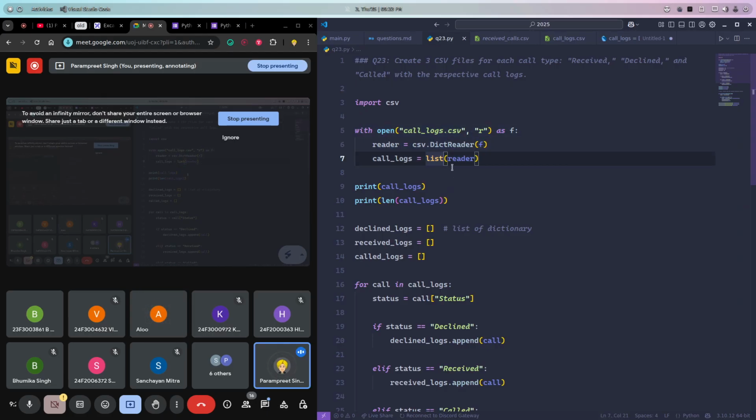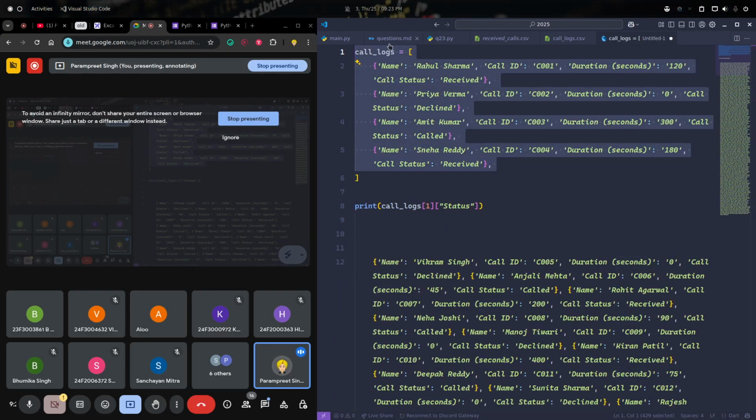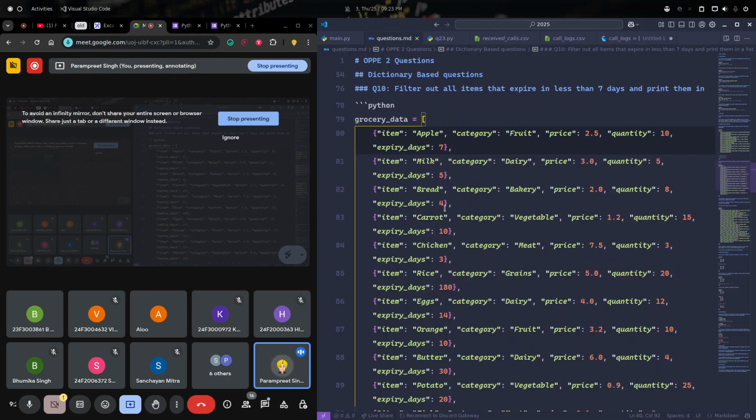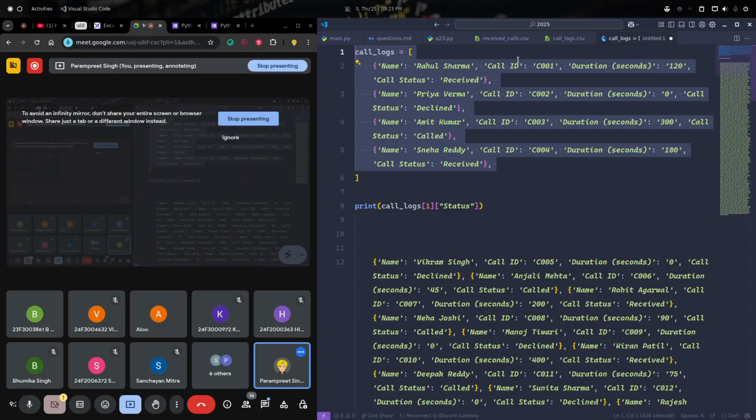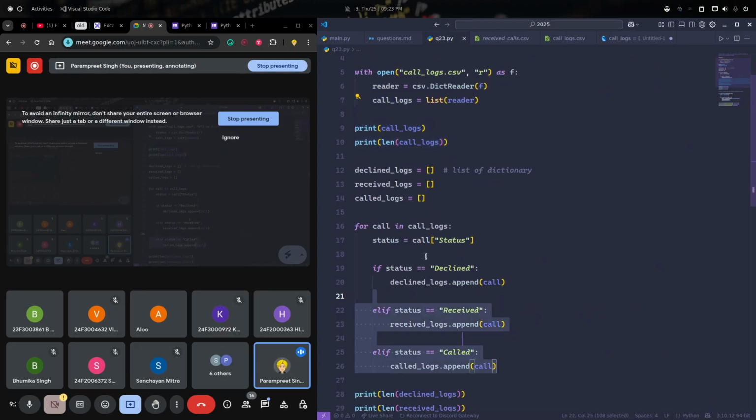When we read the data using this dict reader, we'll get a list of dictionaries, the same format we saw in the items category. Now we have this format. We are splitting the calls into different types, like declined, received, or called. We are splitting into 3 different lists of dictionaries.